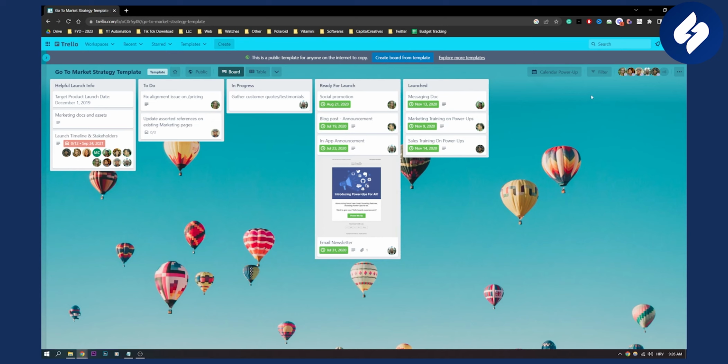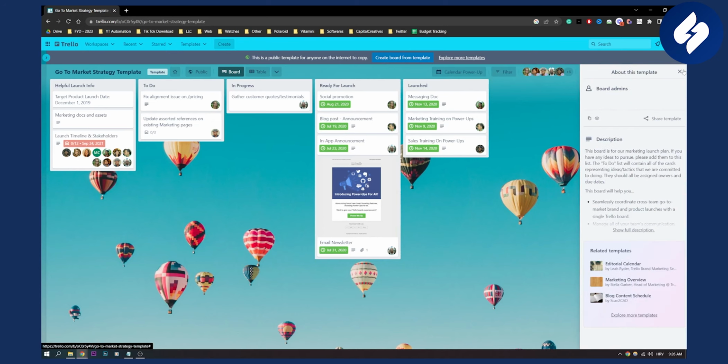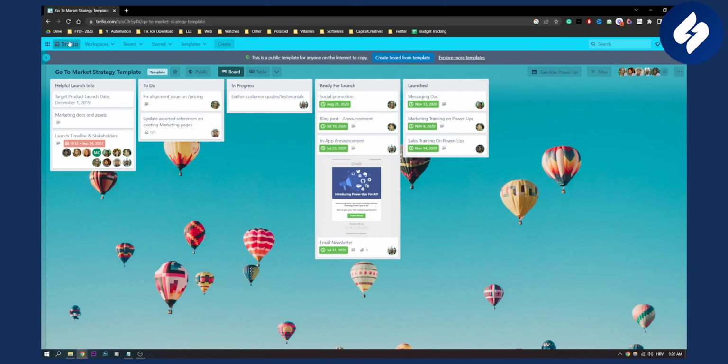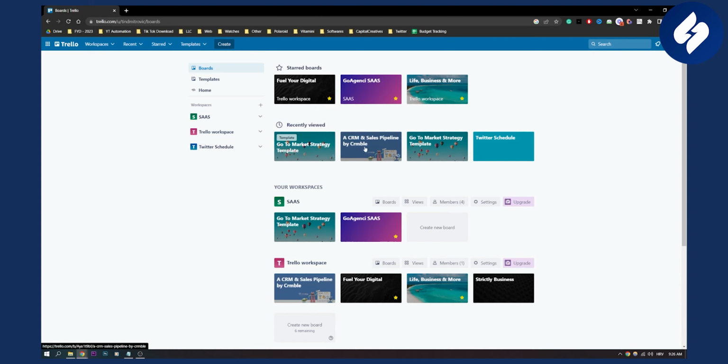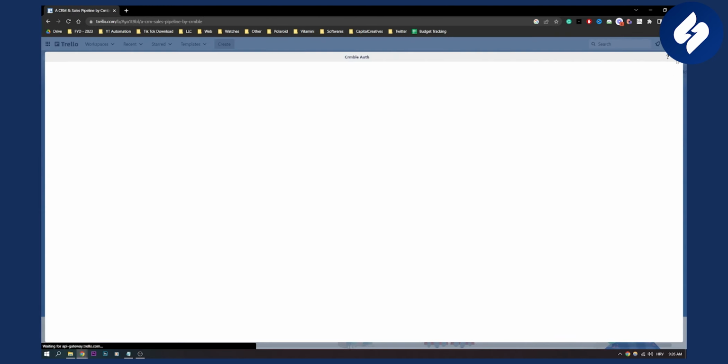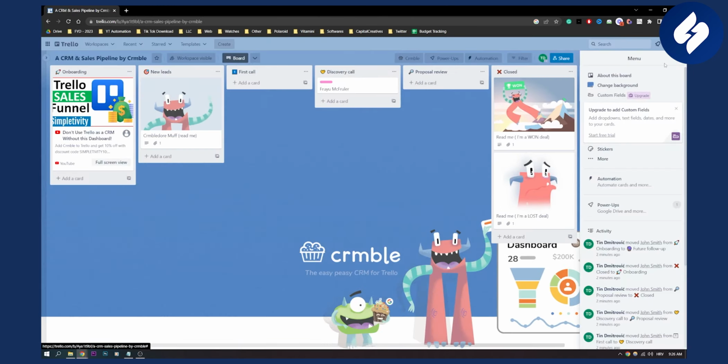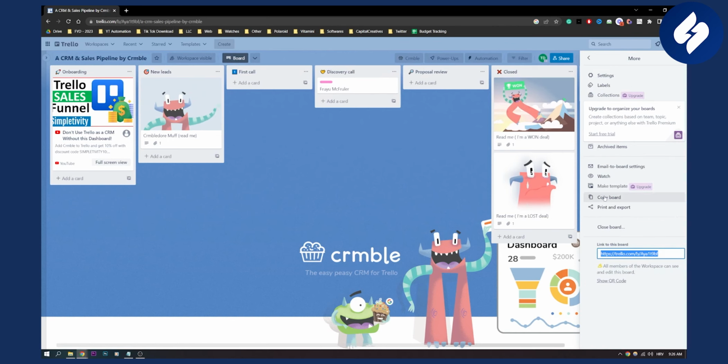Now I already created it, but actually I will show you on another board, which is this board right here. What I can do is go here, go to More, right? So three dots, and then I can copy a board.